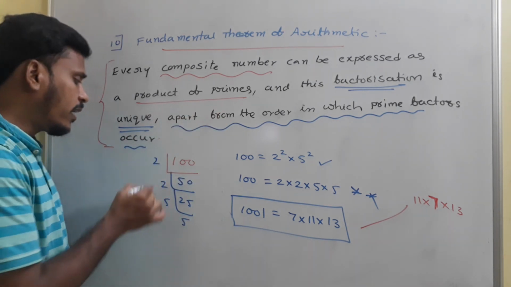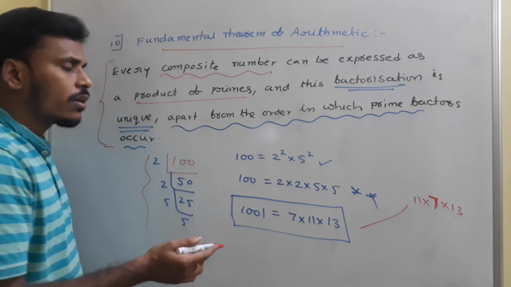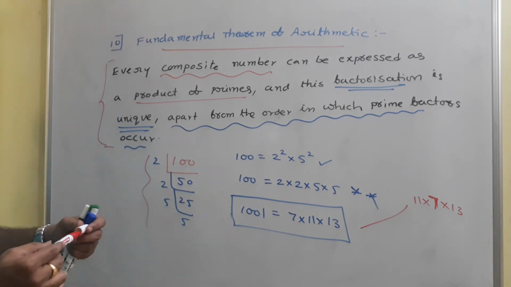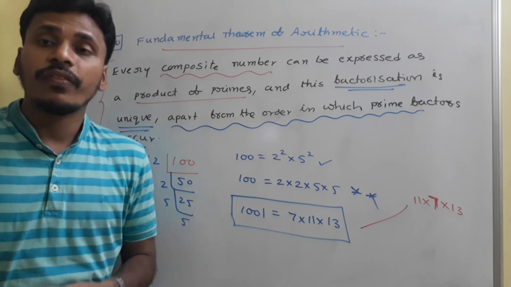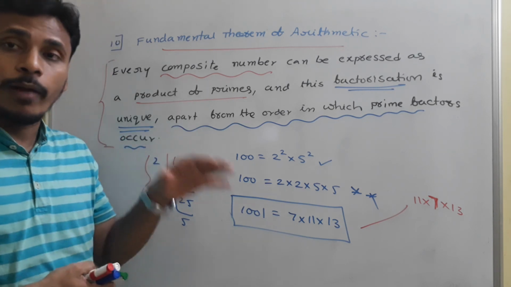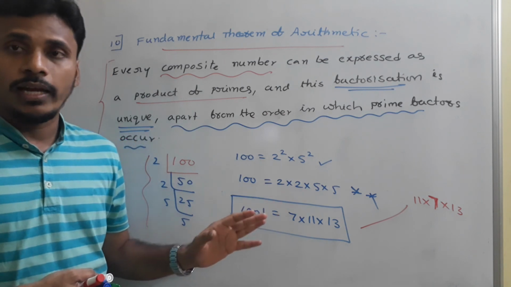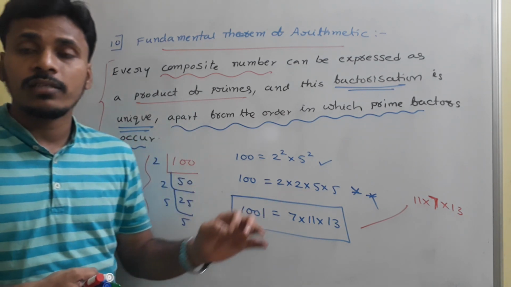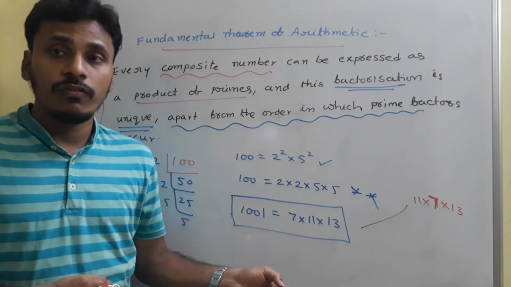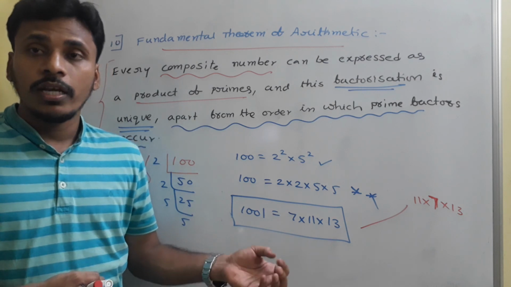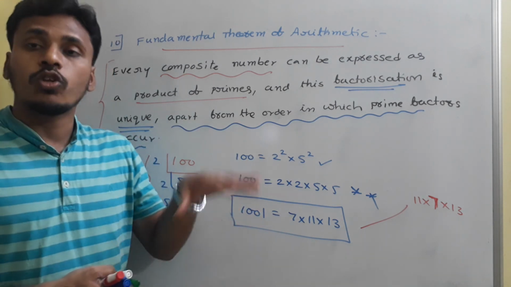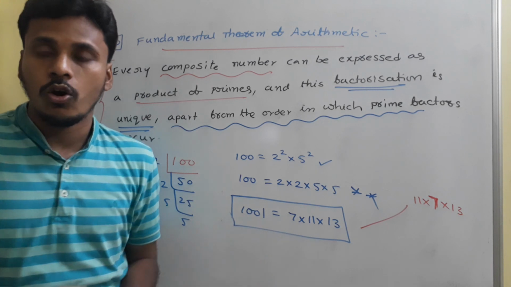So at the end, this discussion clarifies that for any composite number, there is a way to express it as a product of primes in a unique way, apart from the order of the prime factors. This is the fundamental theorem of arithmetic, and in the next class we are going to solve different problems included in our syllabus based on it. Have a look.